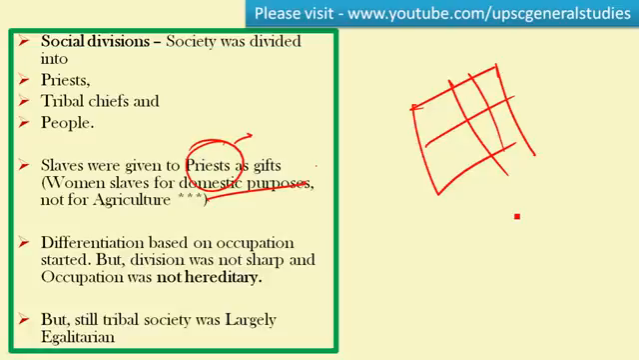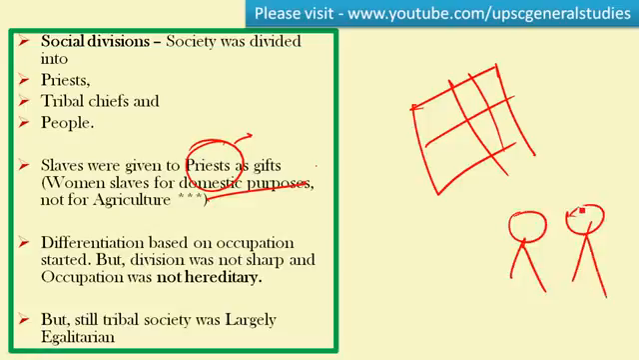Please remember. Differentiation based on occupation started in a rudimentary stage, but the division was not sharp as we see in the later Vedic period, and the occupation was not hereditary. A person's profession was not hereditary.